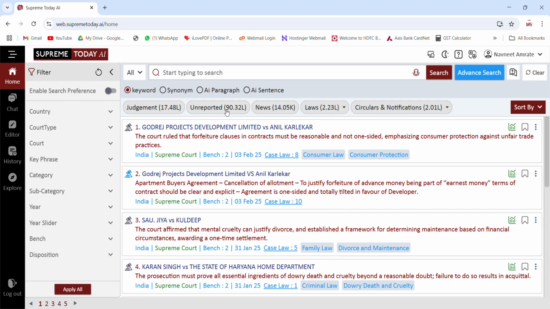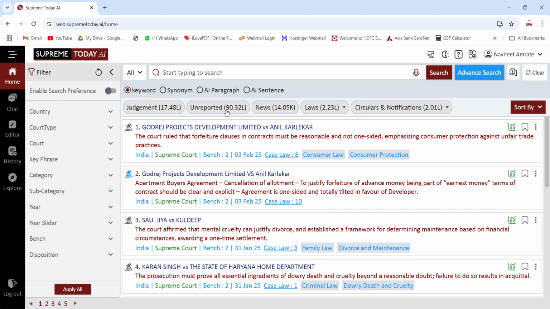Now, as you see, there is a very vast database, so it is very important to have a technology which can fetch results for whatever you're looking for. So here we have used artificial intelligence to get you quicker results and it has immense power to search anything you're looking for.